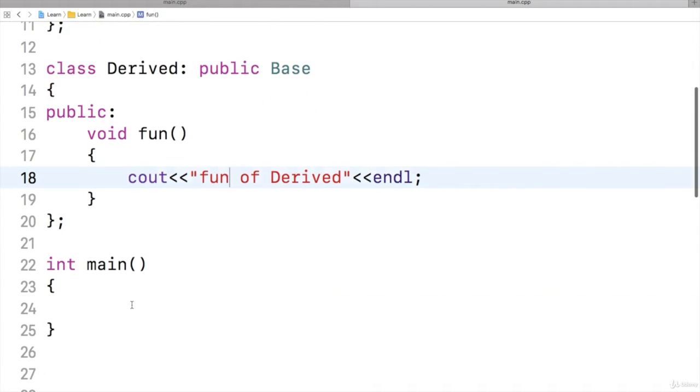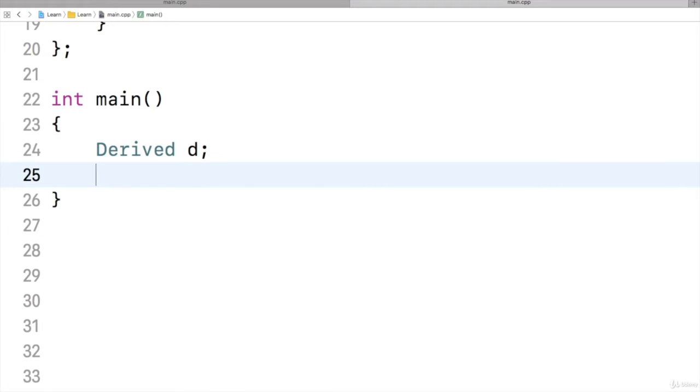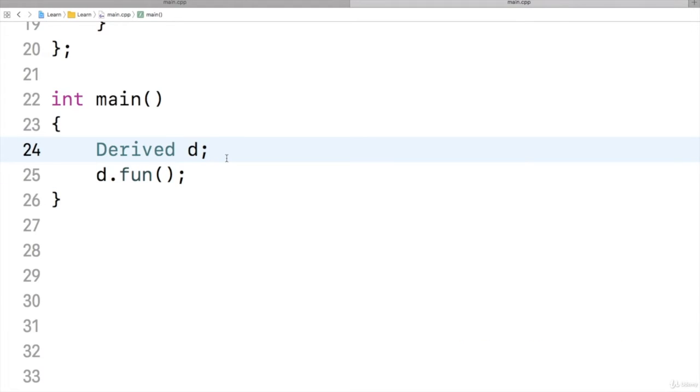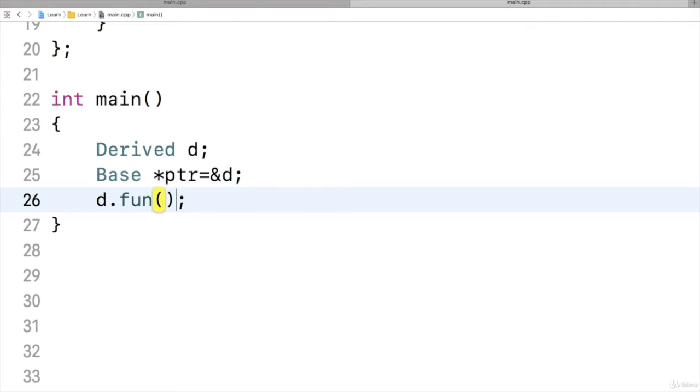Now inside the main function, I will create an object of derived class D, and I will call the function fun. So let us quickly see which function will be called. Already we know about this one, but let us do it once more. Function of derived class is called, function of derived. In the previous demo we have seen we can create a pointer of base class and assign the object of derived class. Yes, we have already seen that.